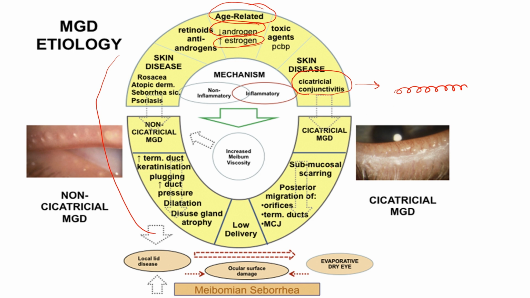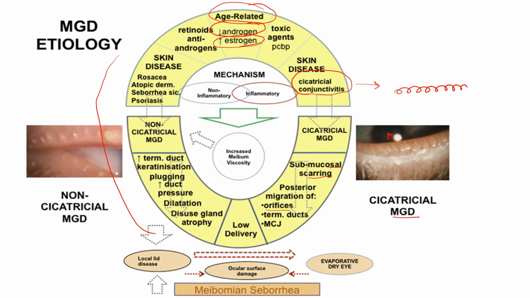That fibrous tissue is going to lead to scarring and contraction, and it's going to cause a tug or a pull on the meibomian gland orifices and displace them from their original position to somewhere posterior, near the eyeball, right? So that posterior migration of the orifices is going to occur in cicatricial meibomian gland dysfunction.